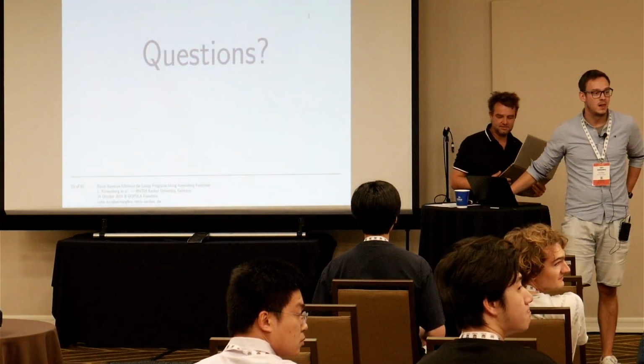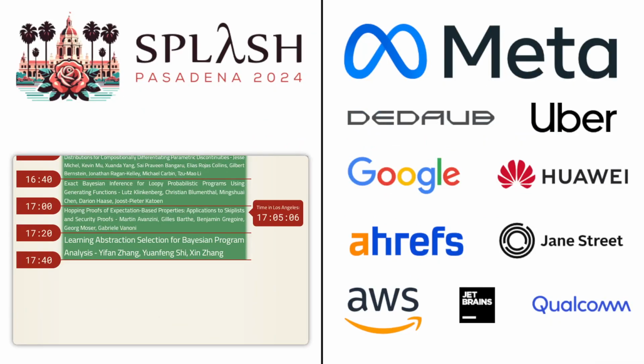So it seems one component of the technique is writing this loop invariant. Or rather, the template, and then you can learn the parameters. Yes. In practice, how difficult is it to find the right template, or are there thoughts about how you might automate the discovery of that template?